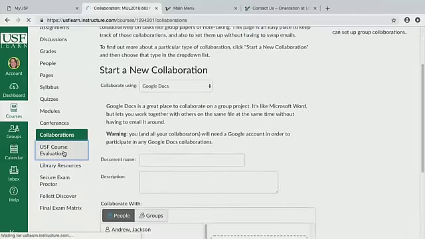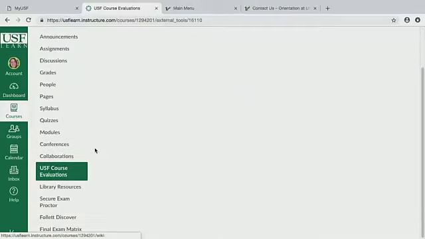USF course evaluations, this is where you're going to evaluate your professors. I don't have any evaluations going on right now. I will at the end of the semester, but not currently.